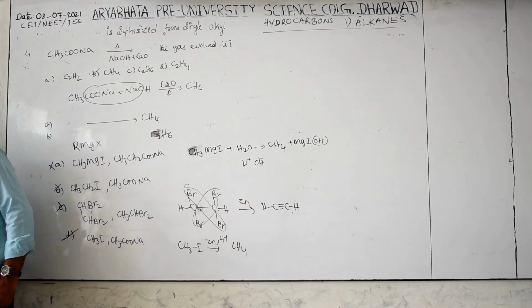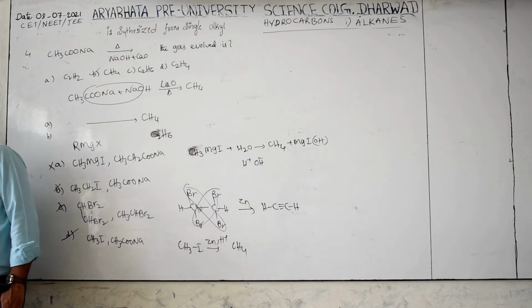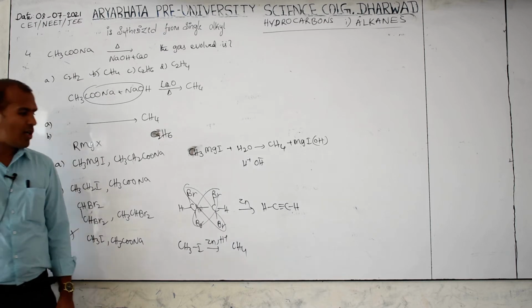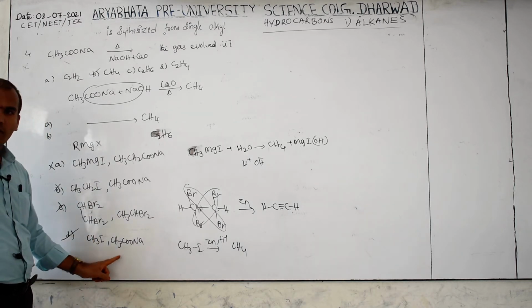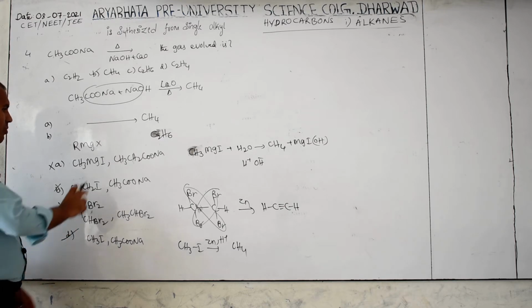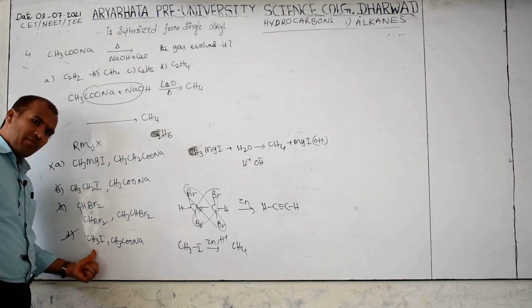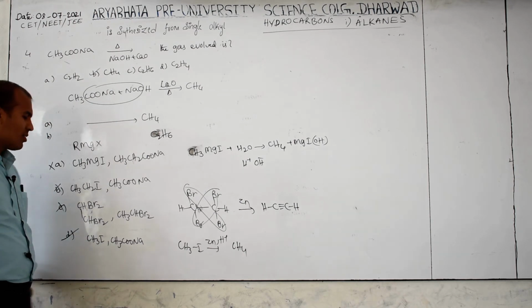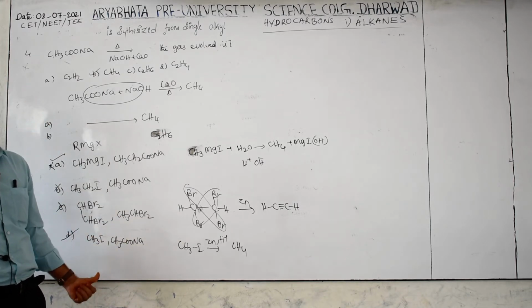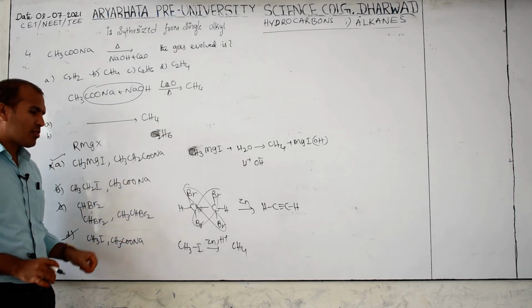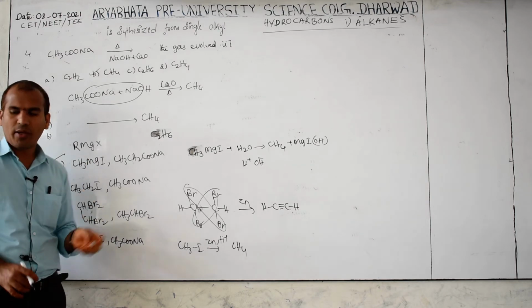Which of the following is used to prepare both methane and ethane in a one step process? So D is not the answer, because in D we are getting methane only. This is also getting methane, this is also getting methane, so these are not the answer. Unfortunately the options may be wrong here, that's why it is not D. According to the given options, the appropriate answer we have to choose is A only.